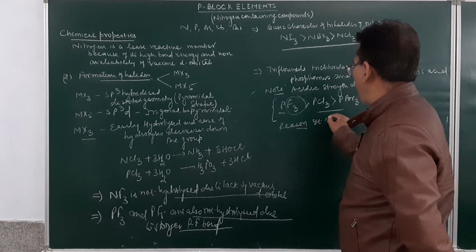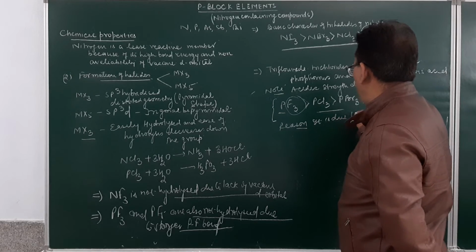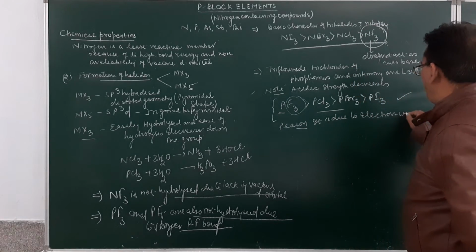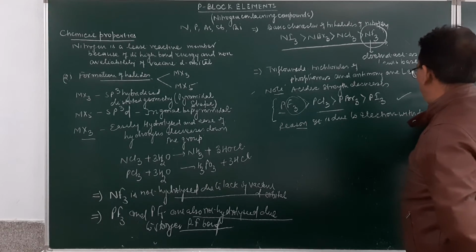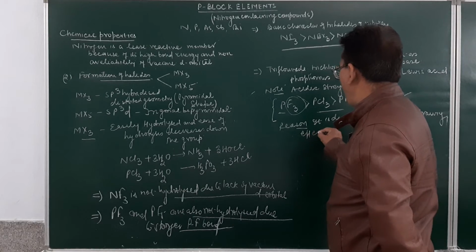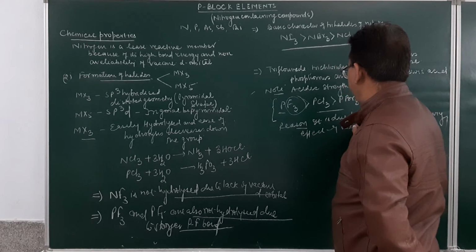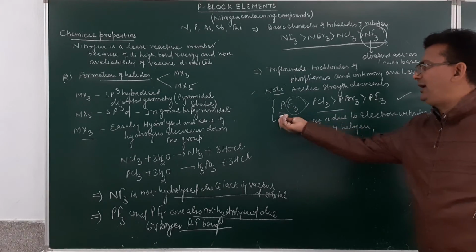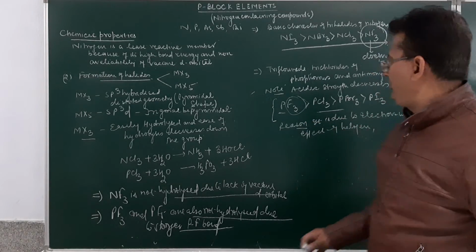It is due to the electron withdrawing effect of halogen. They have a deficiency, so they can accept electrons.